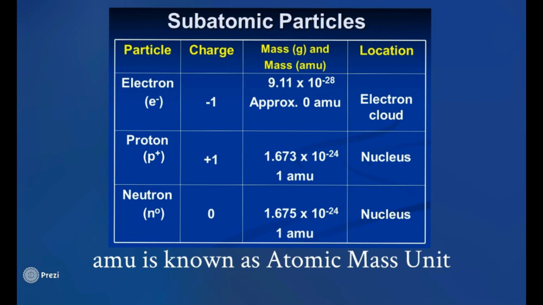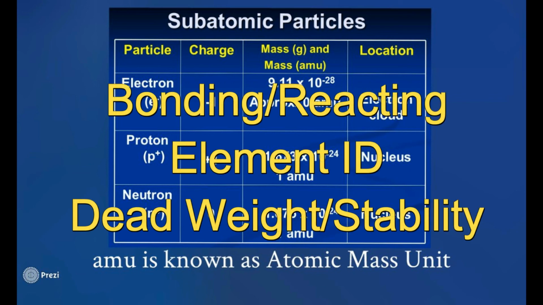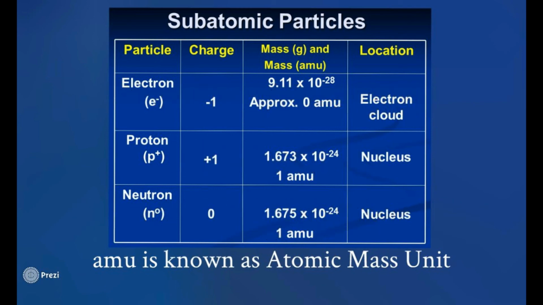Let's also say stability, because that's actually important too. Dead weight and stability. I like to call them, here's my other name for them, the fat of the molecule. So again, protons have to do with identification. Electrons have to do with bonding. Neutrons have to do with weight. And when I say weight, I mean W-E-I-G-H-T, not the other weight. But they have to do with weight and stability.